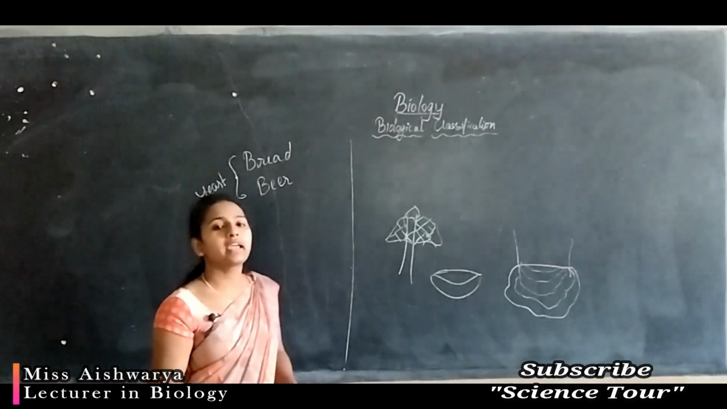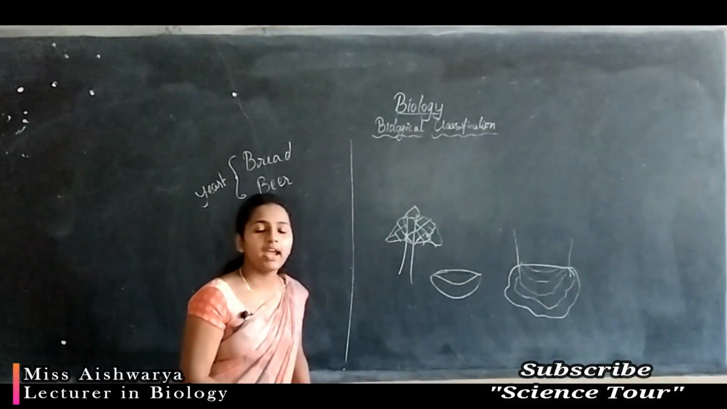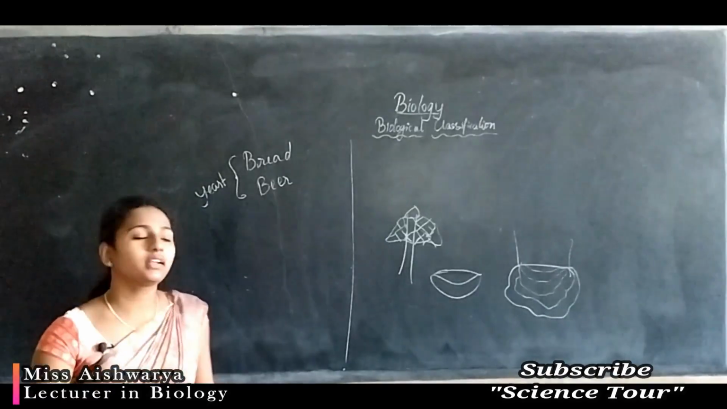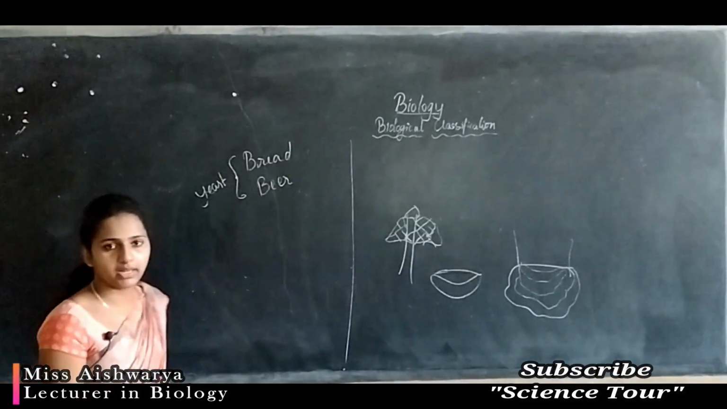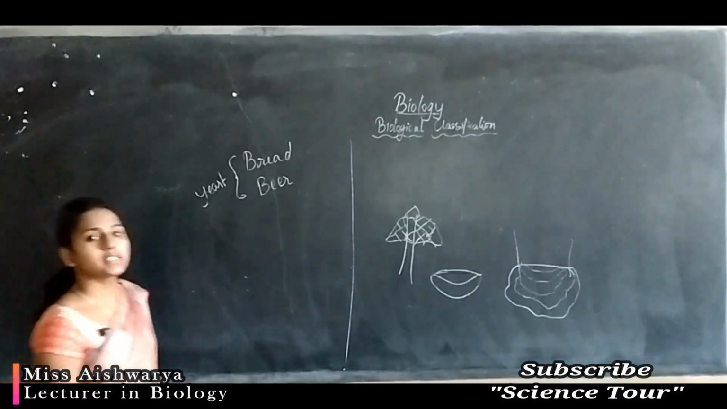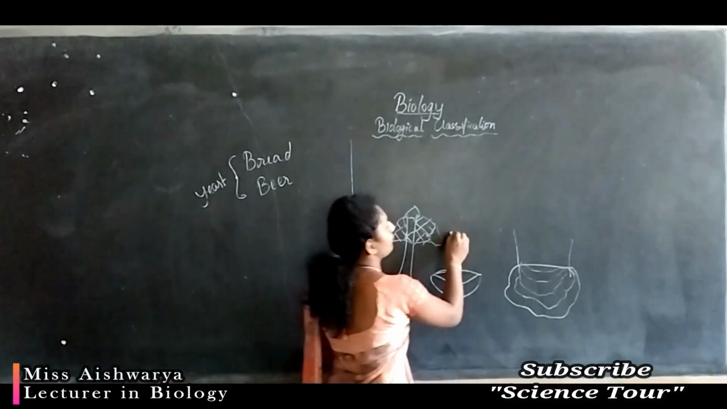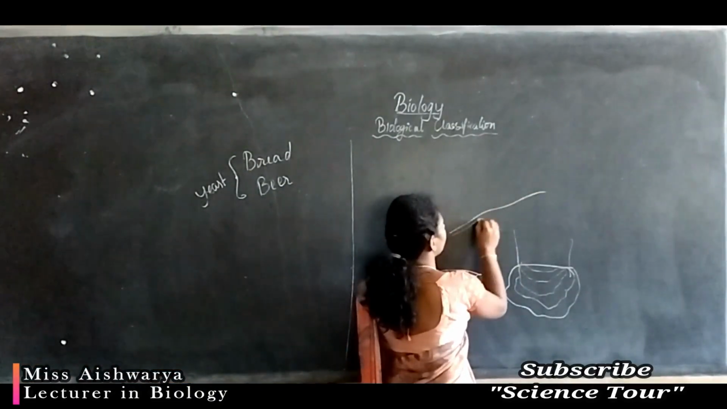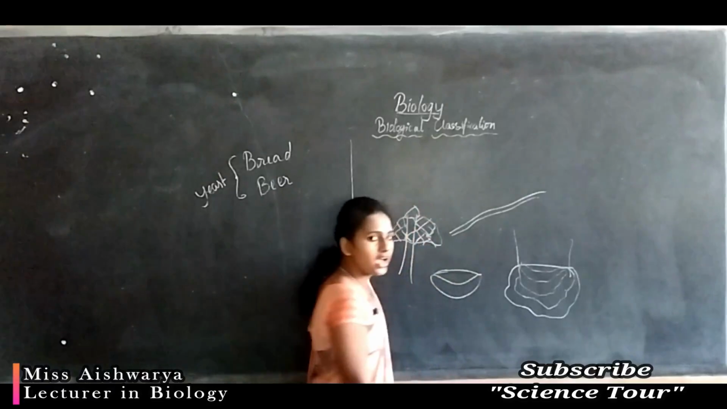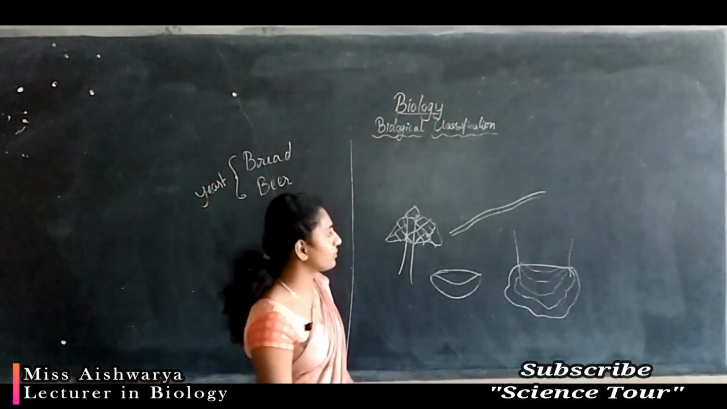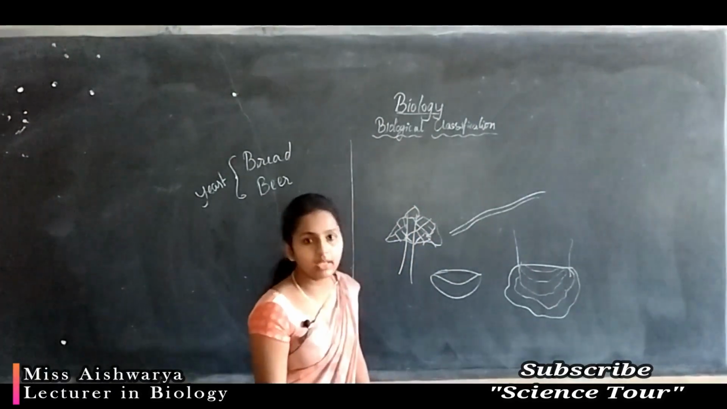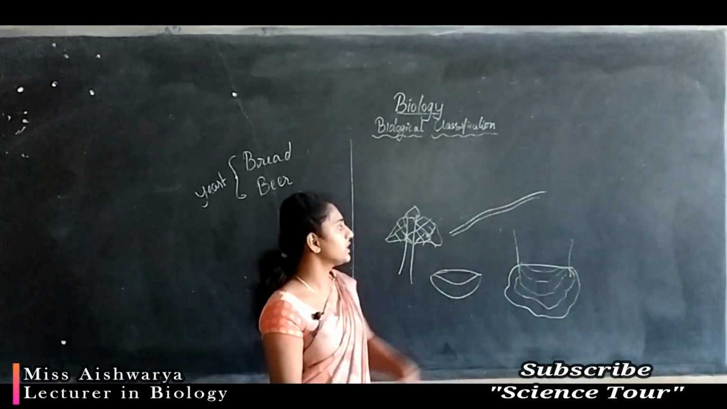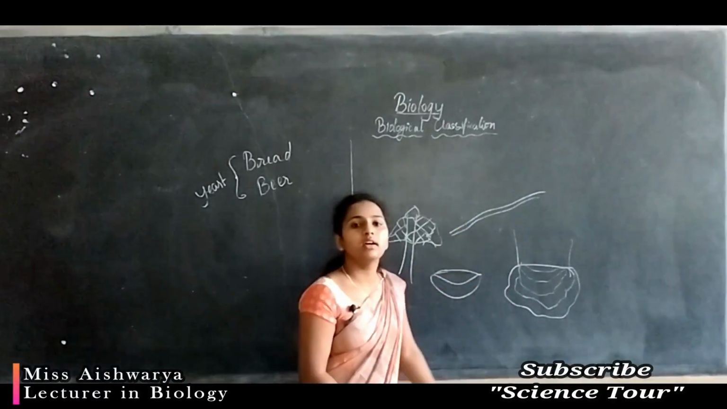So they are cosmopolitan in distribution. And next we'll see the fungal body, how they look. I have explained the long slender filament is called hyphae, and the network of these hyphae will form the mycelium.